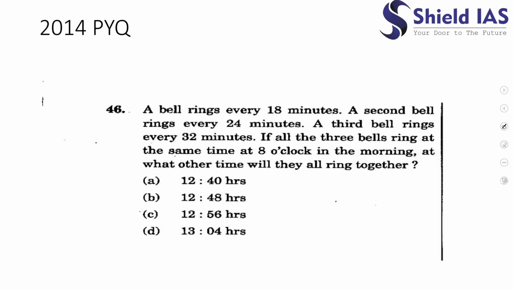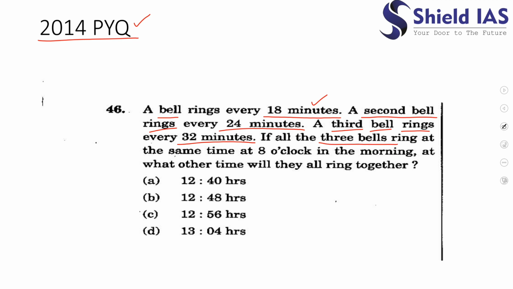Okay, so let us solve a question that has been asked by the UPSC from the topic of clock. This question was asked by the UPSC in 2014. It says a bell rings every 18 minutes. There is also a second bell which rings every 24 minutes, and a third bell which rings every 32 minutes. So there are three bells being rung at different intervals of time.